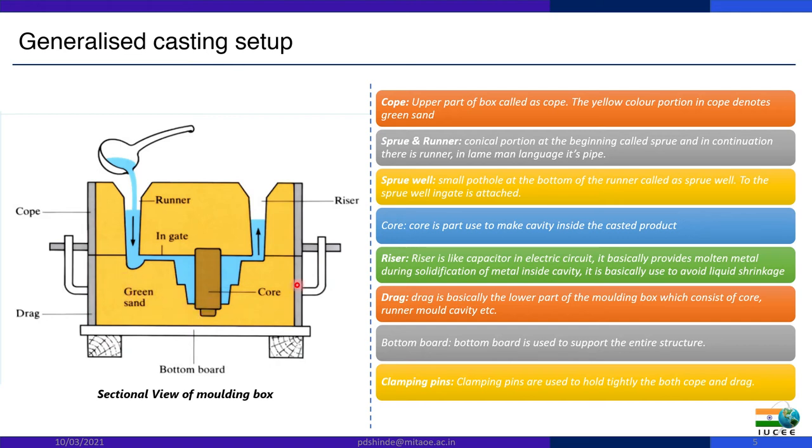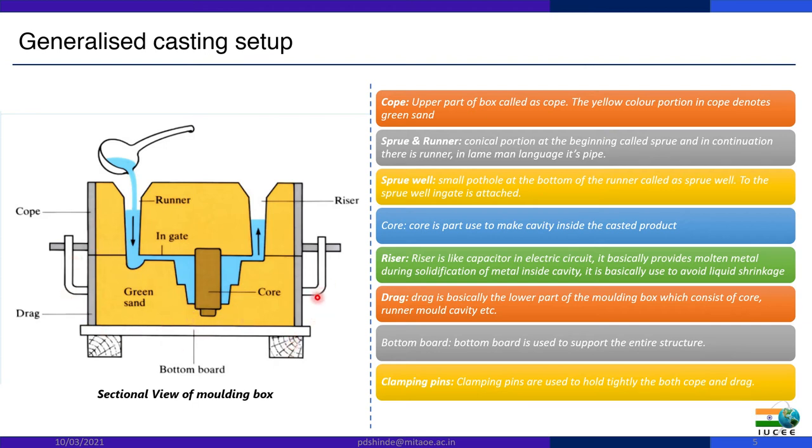Then next part is a drag. This bottom portion, which is similar to the cope portion, is called the drag. The whole cavity is divided into these two partitions, cope and drag respectively. This is a bottom board which is used to hold this entire setup.